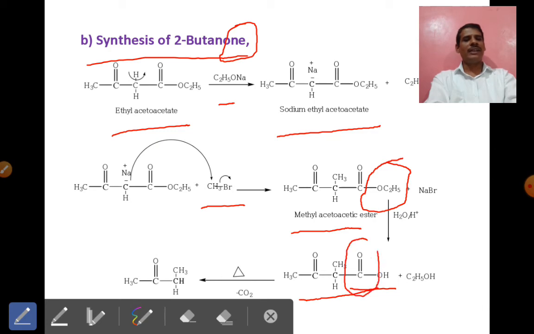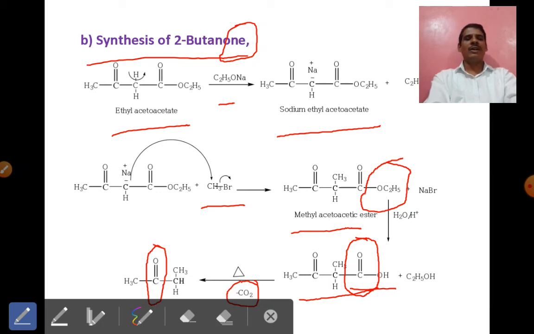This carboxylic acid undergoes decarboxylation, and carbon dioxide is eliminated. That is the decarboxylation reaction, and there is a formation of 2-butanone. Here the carbonyl group is present at the second position, so it is 2-butanone.